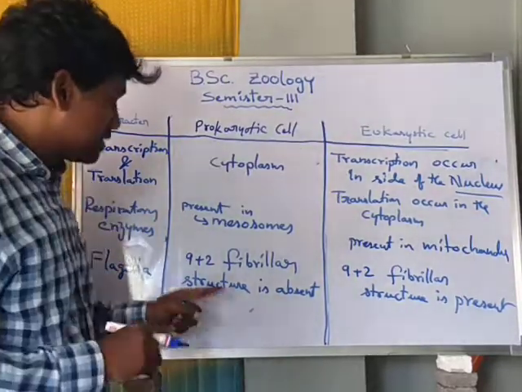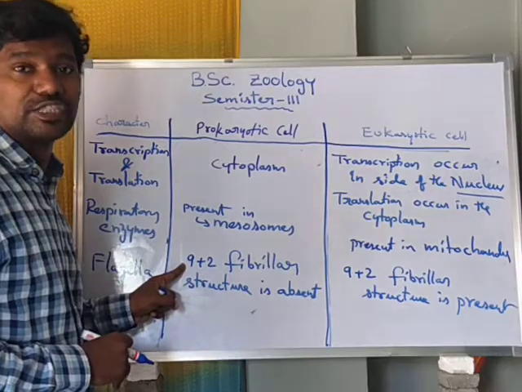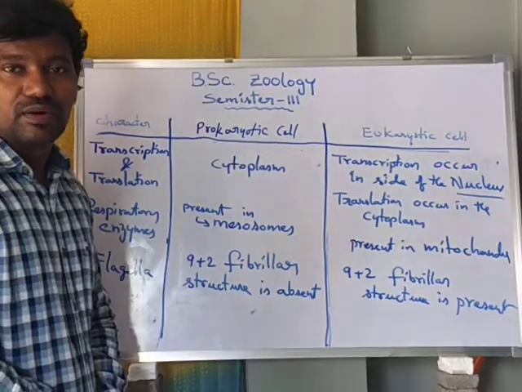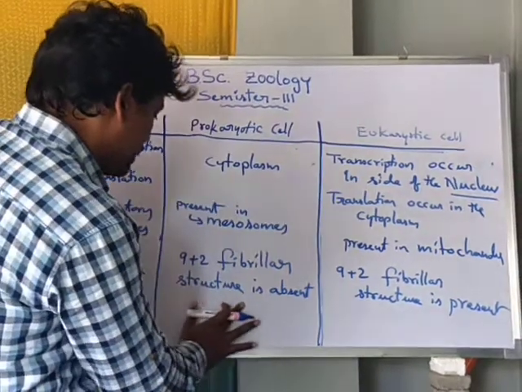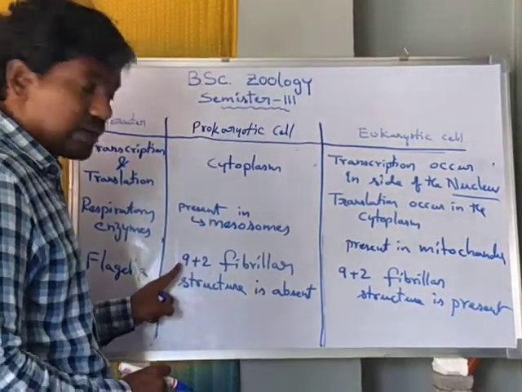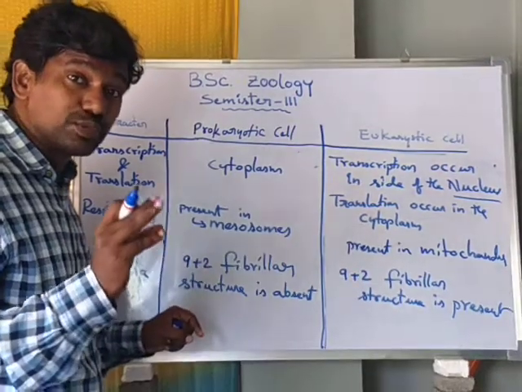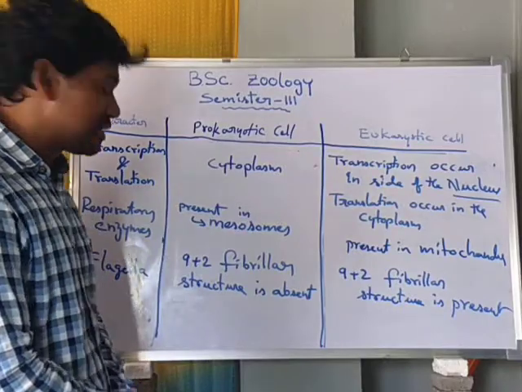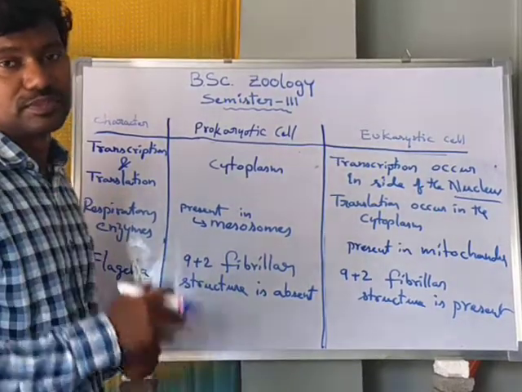The 9 plus 2 arrangement means the microtubules arrangement in the flagella. I think you know from previous intermediate classes, for example, in euglena the flagella has a microtubule arrangement of 9 plus 2. The flagella is formed by microtubules.